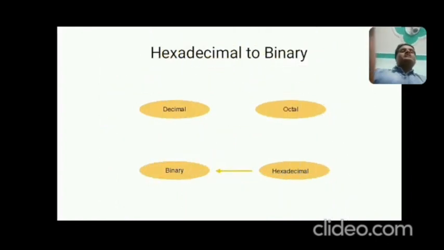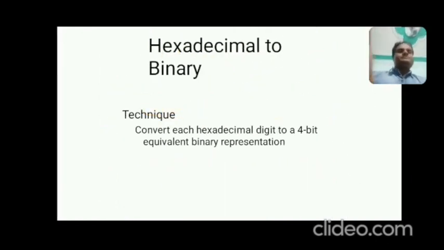Okay. Now the next one is hexadecimal to binary. Now this is something different but very easy. How? Now see the technique. Convert each hexadecimal digit to its 4-bit equivalent binary representation. That means if you have a hexadecimal number, you first separate all the digits of this hexadecimal and convert each one individually into binary. How? You may see in the upcoming slide.